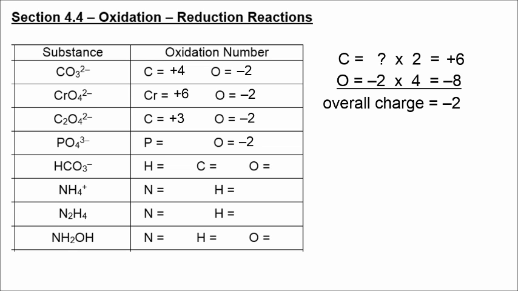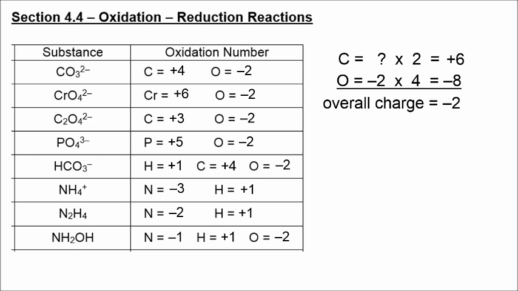All right, in phosphate, it's going to be +5 for phosphorus. In the bicarbonate ion, we get +1 for hydrogen. We get -2 for oxygen, and that forces carbon to be +4. Ammonium, the nitrogen is -3. In hydrazine, or N2H4, the hydrogen is +1, and the nitrogen is actually -2. And then we have hydroxylamine. Hydrogen's +1, oxygen's -2, and that forces the nitrogen to be -1.